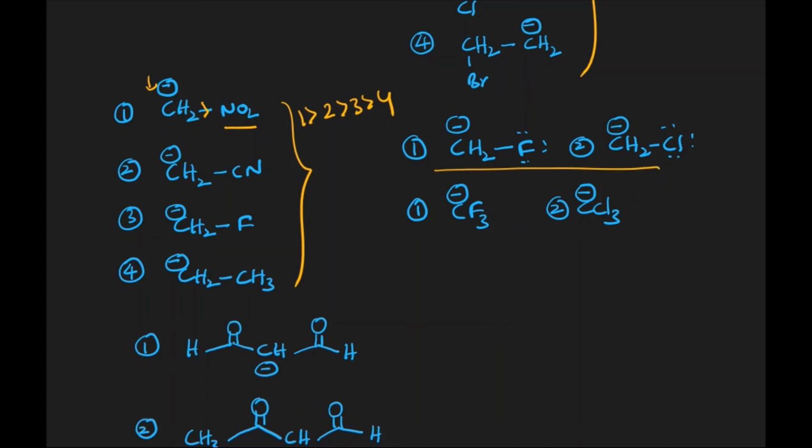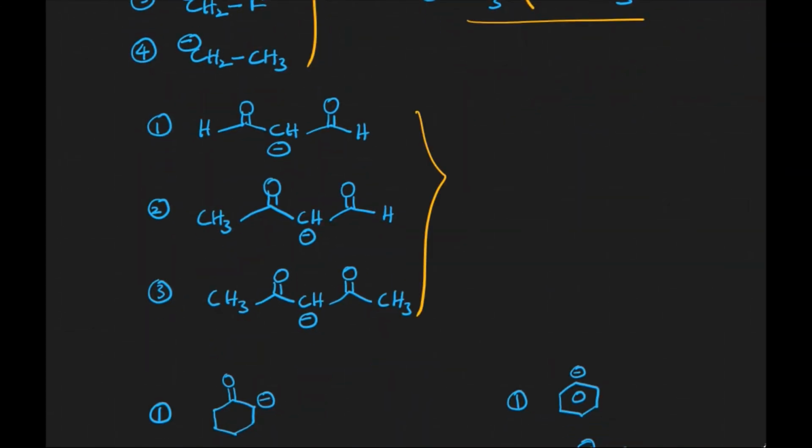Then let us see these two right now. In these two we may think that fluorine is the stronger minus I group, so the first one is greater than the second one. That is absolutely wrong. Over here, instead of considering only the plus A group and minus A group, since chlorine has an empty 3d orbital, it has the capacity to accept the electrons, because of which the carbanion is stabilized. Because of the back bonding, the stability of the second one is more than that of the first one. The same thing will be applied over here. The second one is greater than the first one.